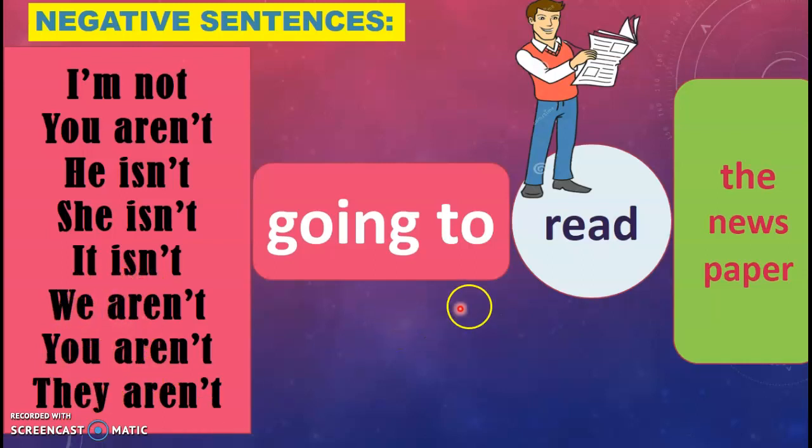They aren't. And again, we use going to's. Eso nunca va a faltar. Going to and the verb. ¿Ok? Entonces lo que cambia para las oraciones negativas solo es to be, que va en forma negativa. ¿Ok? For example, I'm not going to read the newspaper. Yo no voy a leer el periódico. You aren't going to read the newspaper. Tú no vas a leer el periódico.